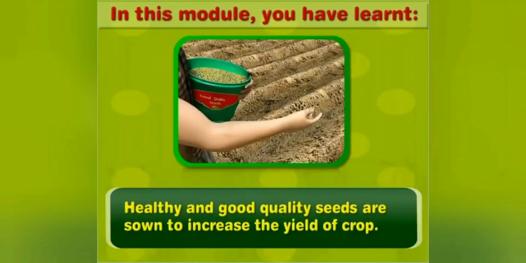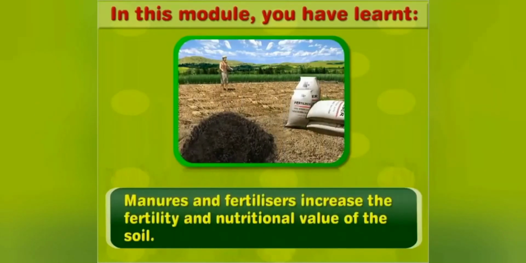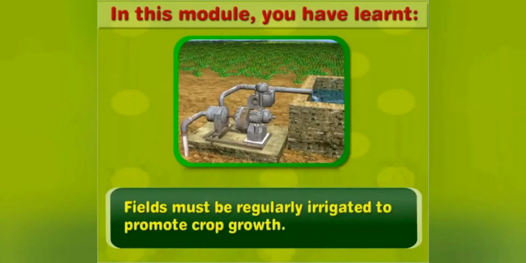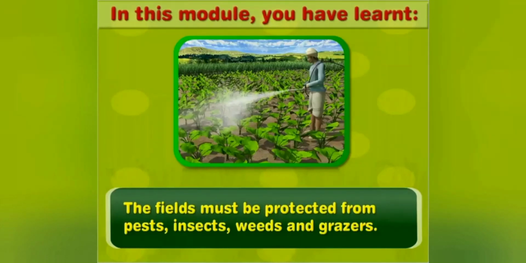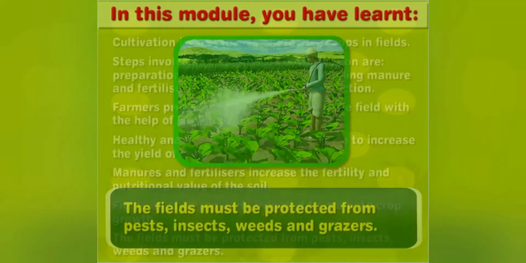Healthy and good quality seeds are sown to increase the yield of crop. Manures and fertilizers increase the fertility and nutritional value of the soil. Fields must be regularly irrigated to promote crop growth. The fields must be protected from pests, insects, weeds and grazers.